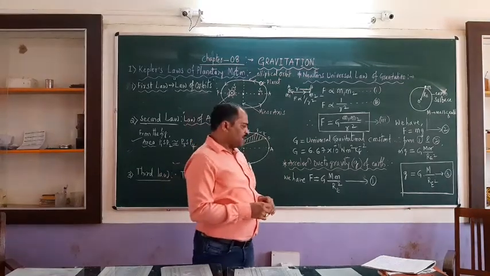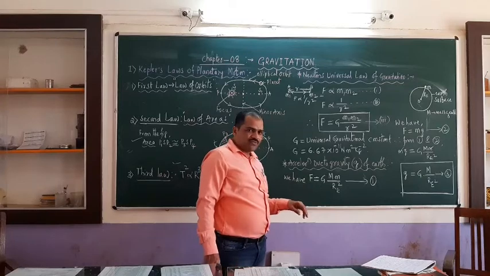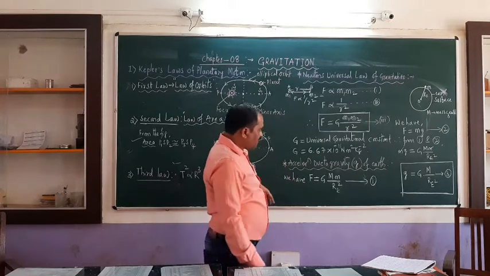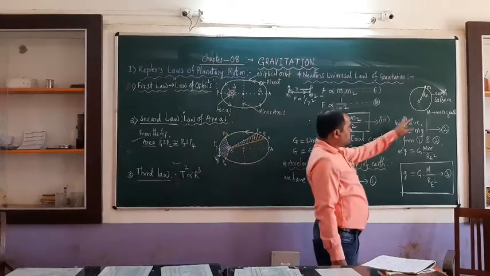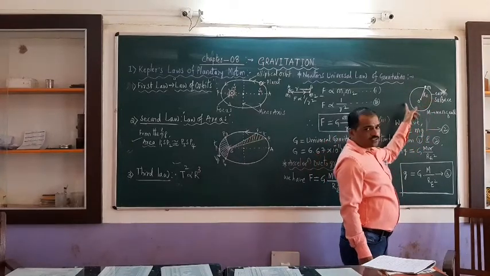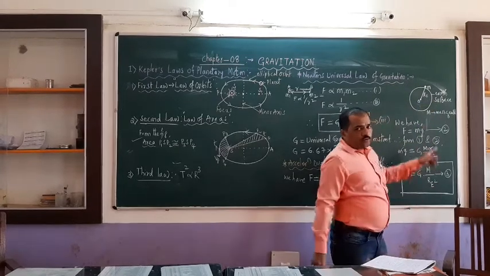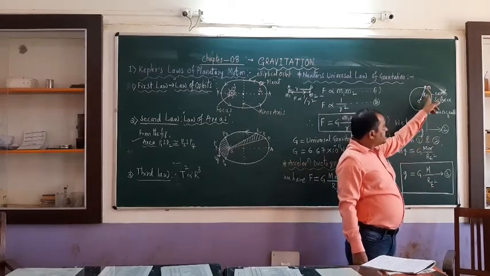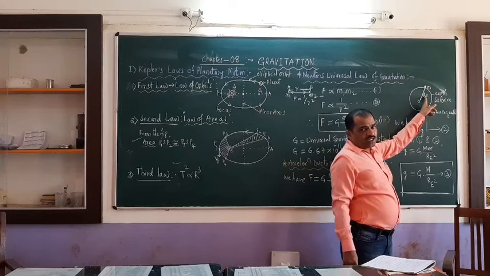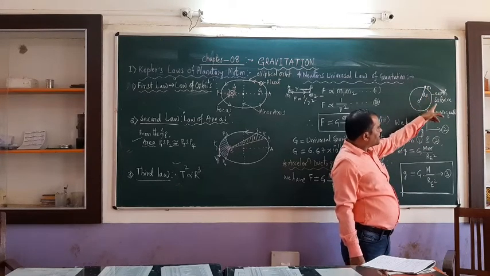So that we can calculate with the help of a formula. Let us consider how to derive this formula. In order to derive it, let us consider one small diagram. This is the earth surface, and this is the center of the earth. From the center of the earth to the earth surface, let capital R be the radius. That is called the radius of the earth.